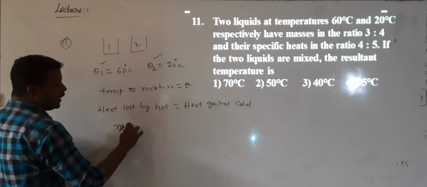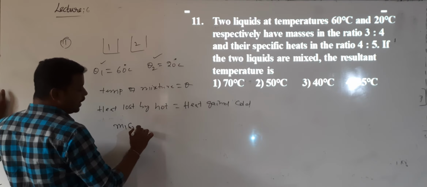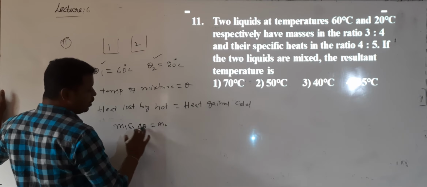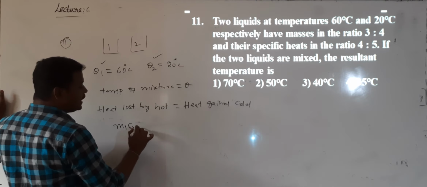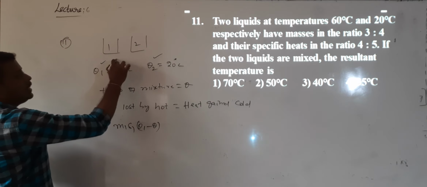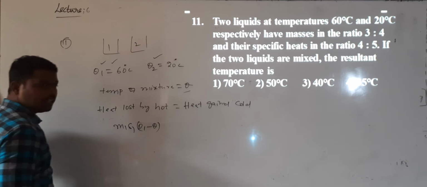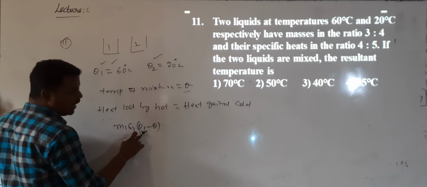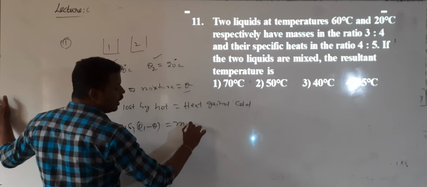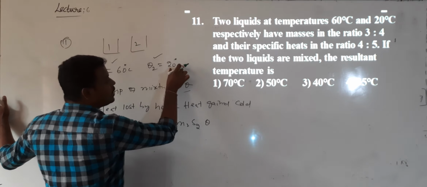Can I write m1 into s1 into delta theta will be equal to m2 into s2 into change in temperature. For the first body, initial is theta 1, final is theta, so change in temperature is theta 1 minus theta. And for the second one, m2 into s2, its final temperature is theta because it is the colder body.